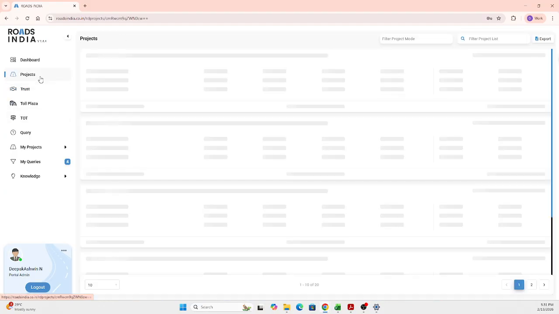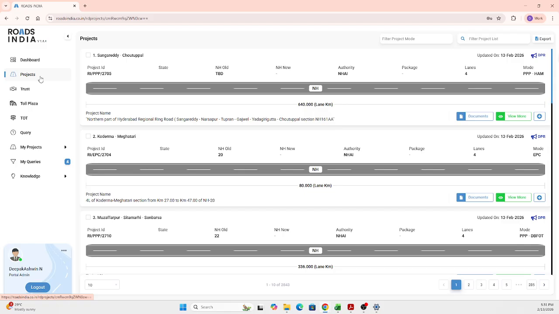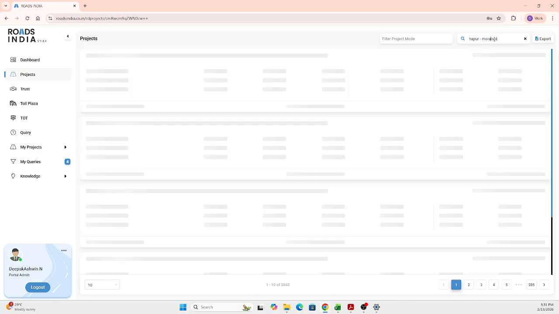And coming to the projects now. So this is the key part. All the data points that are being captured are being explored. Here, I just wanted to show all the additional features that are there in the projects menu. I'm just taking one project, that is Hapur to Moradabad.